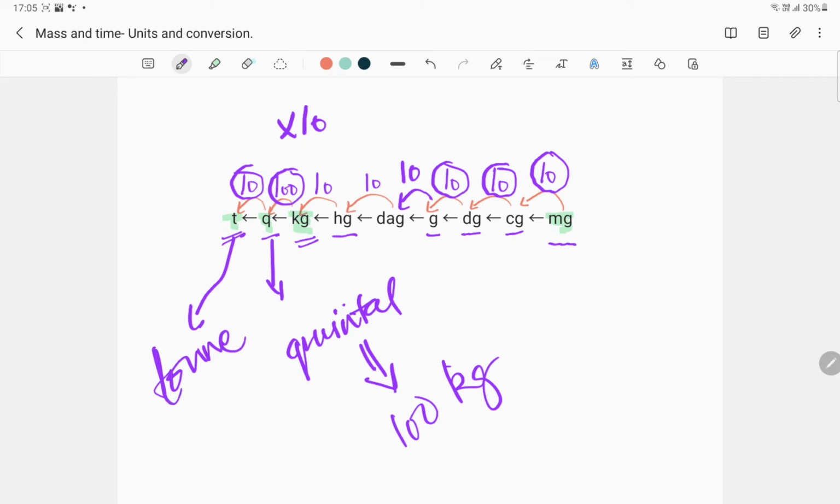Now, not all of these units of mass are used in our daily lives. The ton is a very heavy unit of mass. It is used to describe the mass of substances in, let's say, trucks. Quintals describe the mass of substances in large bags of rice that you get from the market, like a one quintal bag, which is 100 kilograms. The kilogram is the most common unit, used when you go to a grocery store and ask for sugar, pulses, or rice. You will ask for the quantity of these commodities in kilograms.